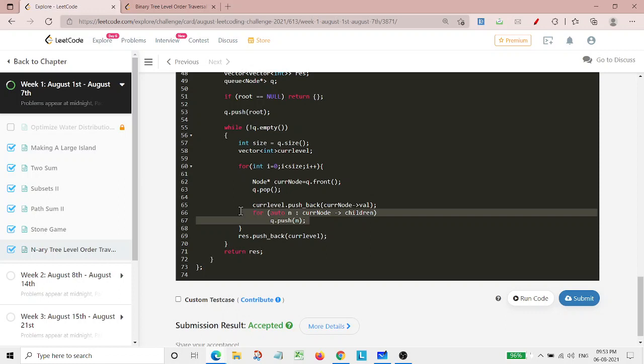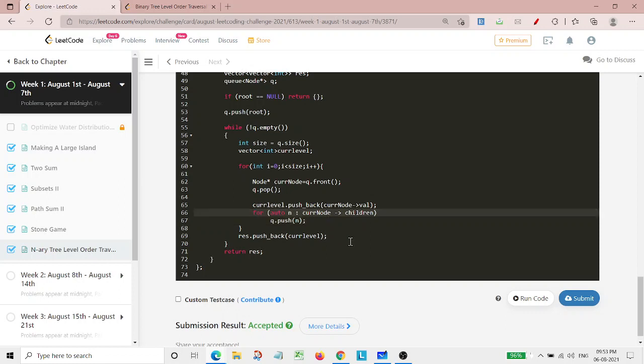And rather than going towards the left or right, we need to go towards that children vector. And that children vector will be accessed by creating a node variable which will be accessing that particular node in that children vector, and we'll simply push that into the queue.